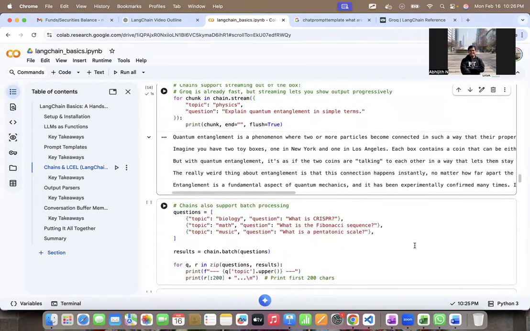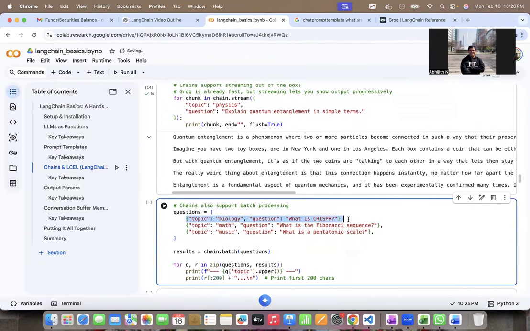You can also do batch processing. For example, here I have a list of 3 questions which are put in a JSON object. So there are three dictionaries, right? Topic one is biology, and the question is what is CRISPR. Topic two is mathematics, and the question is what is Fibonacci sequence. Topic three is music, and the question is what is pentatonic scale, right? And basically, I can get the results for this entire chain using chain.batch with questions, right? So it batch processes the results.